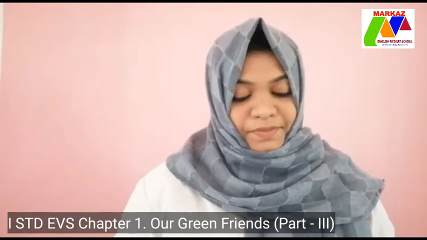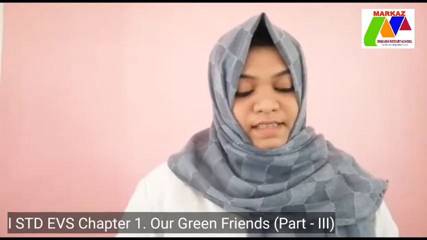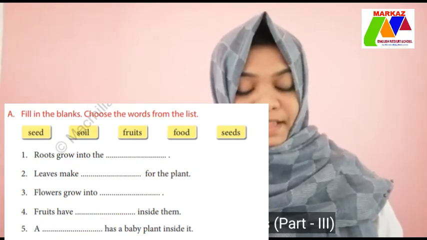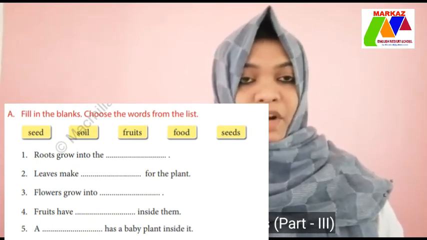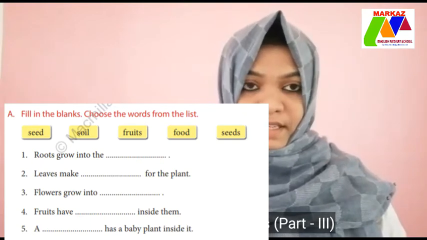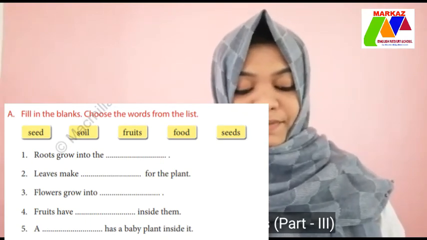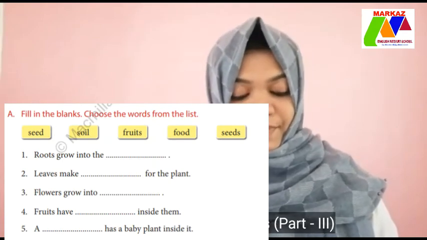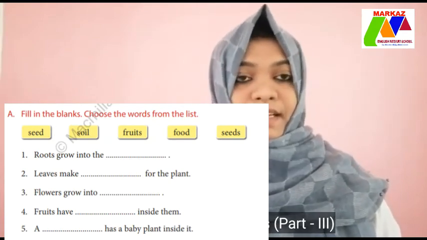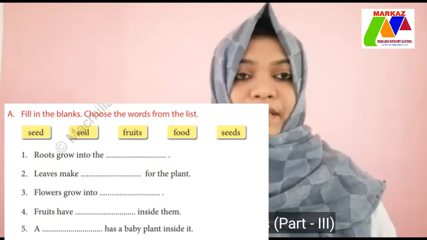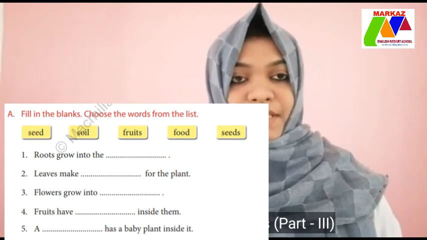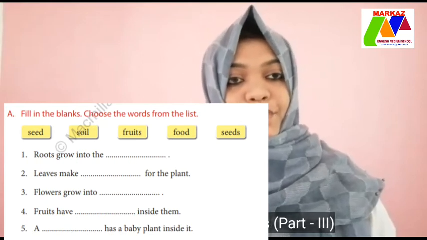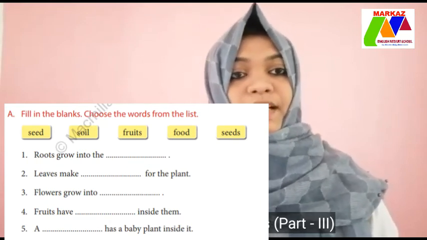First one, exercises. Fill in the blanks. Choose the words from the list. Here we can see some options. Okay. Seed, soil, fruits, food and seeds. You have to choose the correct answer. Then fill in the blanks. First one, roots grow into the dash.